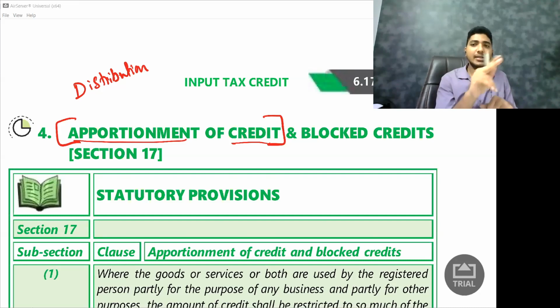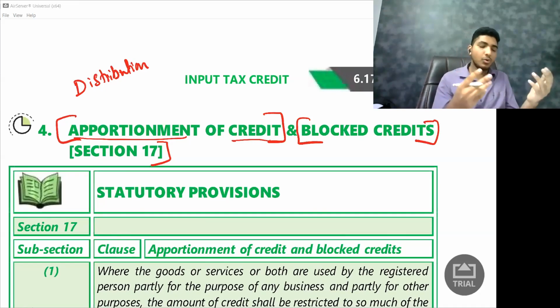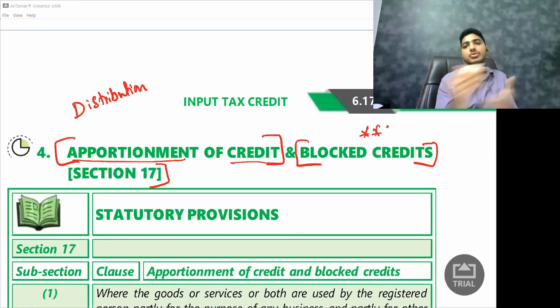Next, the second topic. The first topic is apportionment of credit, and the second topic is blocked credit. From your examination point of view, which is more important? I'd say more questions will come from blocked credit. Apportionment of credit normally does not come in your examination questions, but that does not mean that you don't have to study it. Also, understanding apportionment of credit is a difficult concept. I want to give you a heads up right at the beginning.